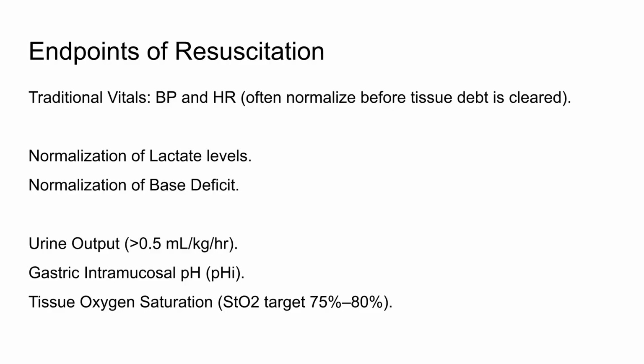They include the normalization of lactate and base deficit, urine output greater than 0.5 milliliter per kilogram per hour, and target tissue oxygen saturation of 75 to 80%.